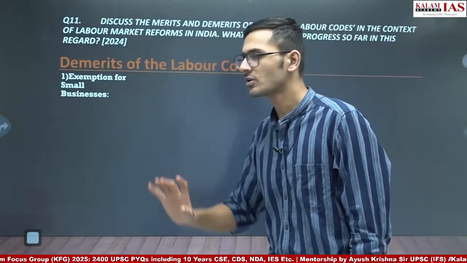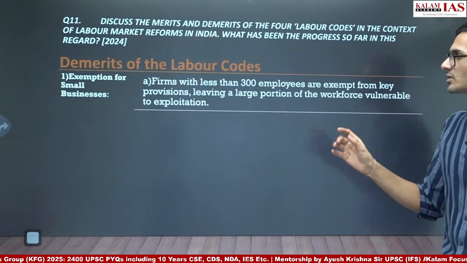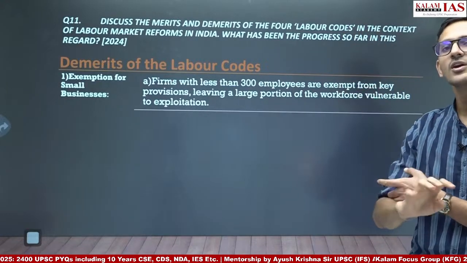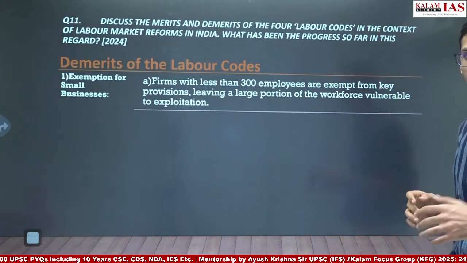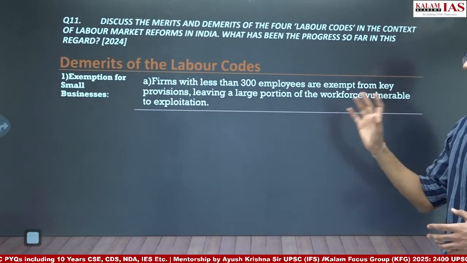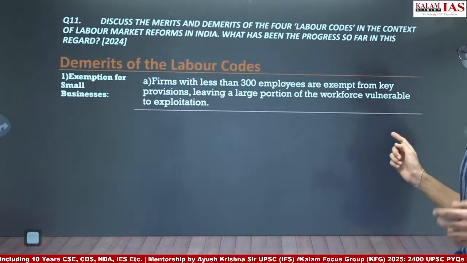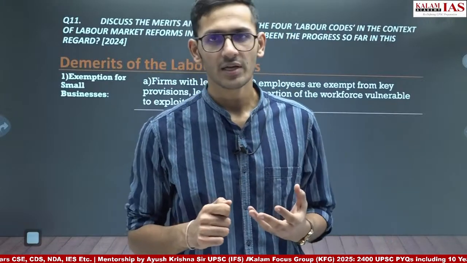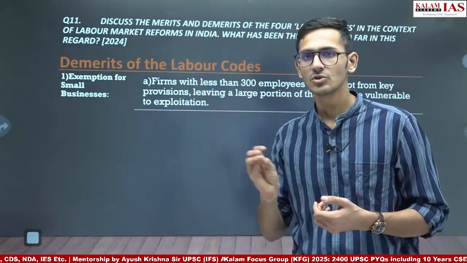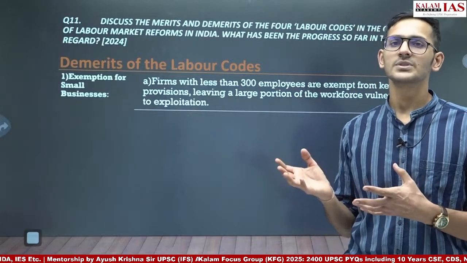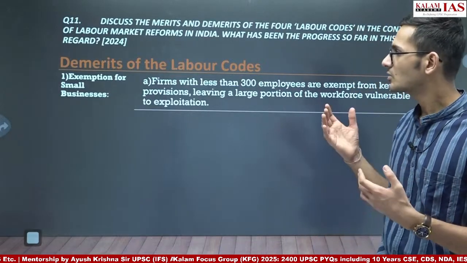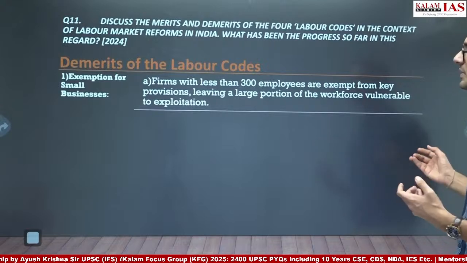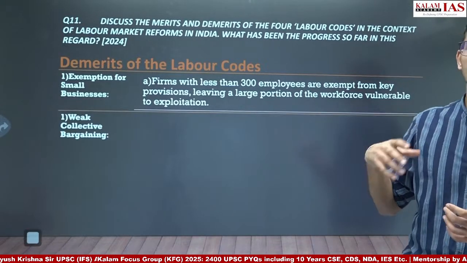First is exemption for small businesses. Firms with less than 300 employees are exempted from key provisions. For example, laying off does not require government approval, etc. So there are several exemptions which are given for small businesses, and most of the businesses in India, as we know, in the MSME sector, 99% are micro organizations. Small and medium organizations are in the rest 1%. So when 99% are micro organizations, then to which organizations is the labor code going to apply? So most of the workers, most of the employees will be left out of many regulations which are there in the labor codes.